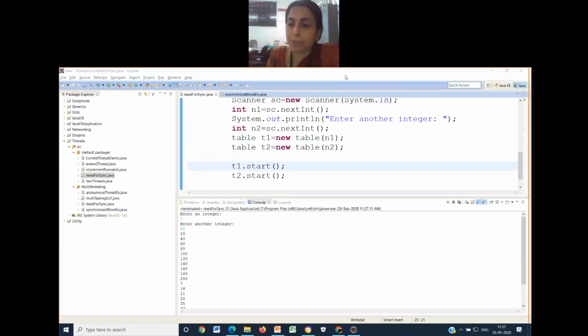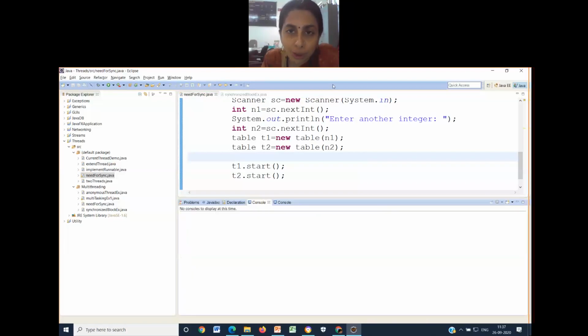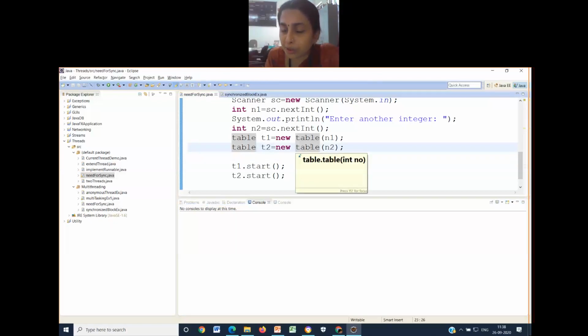Can you try this example on your own? I will not give the solution to you now. Can you try this example on your own, using a synchronized method? That print table has to be synchronized. Please try this. On Monday, we will begin with this example. I have the solution written already, but I don't want to show it. Try on your own.